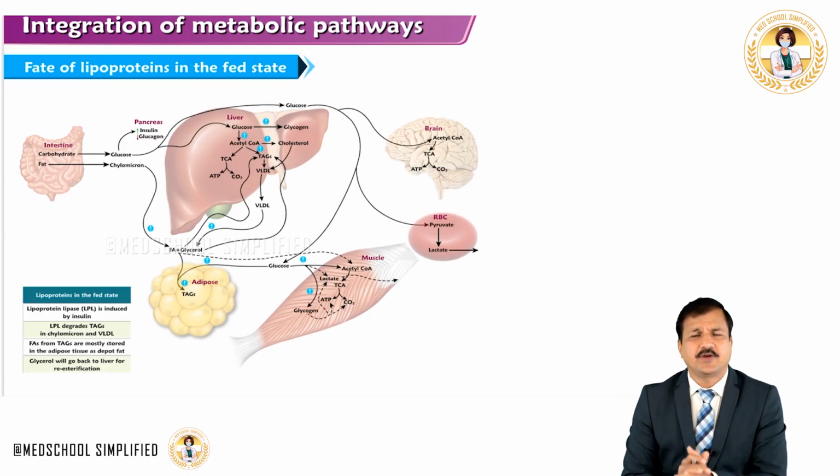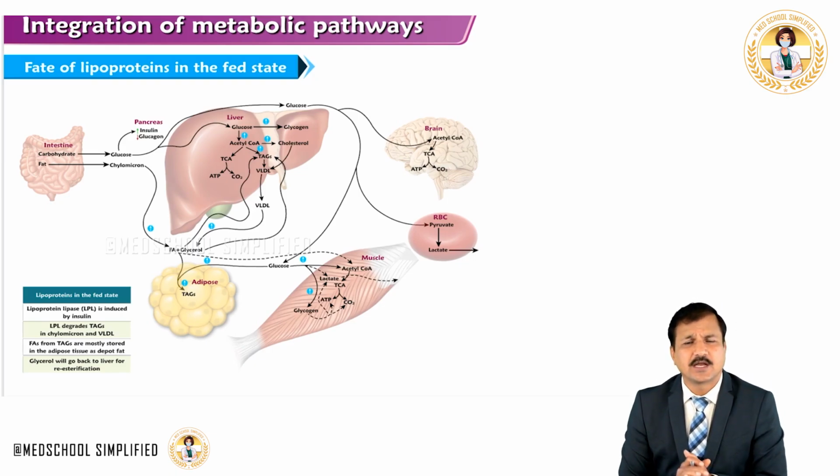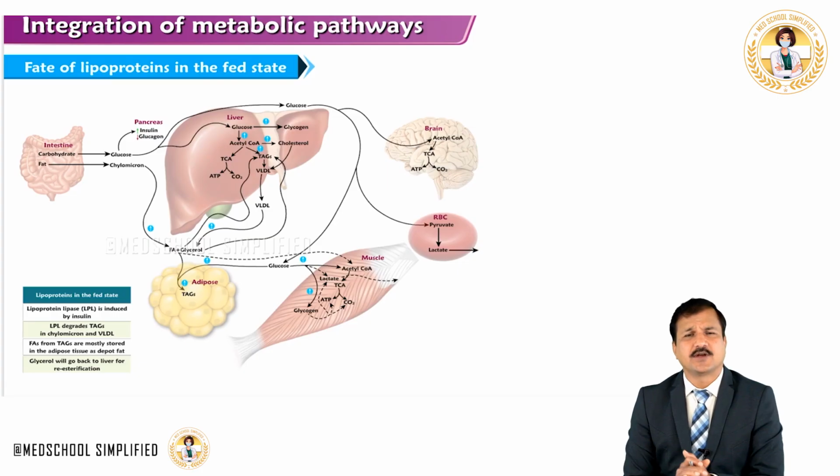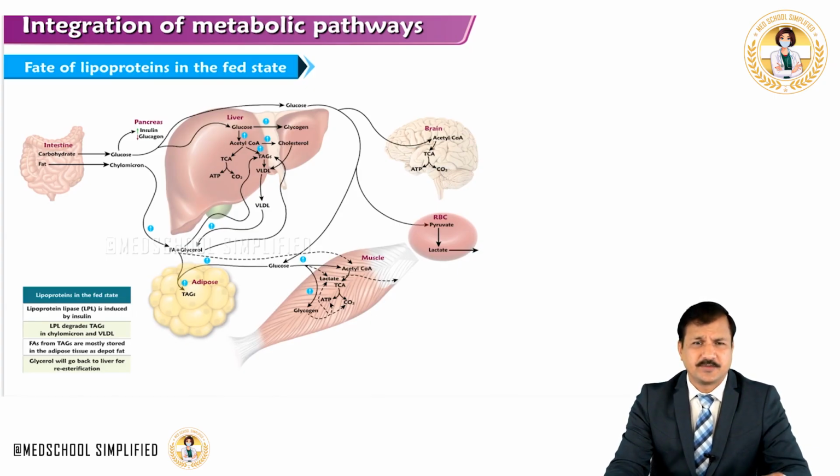So the fate of free fatty acid in the adipose tissue is shown here as storage as triacylglycerol. What happens to the glycerol then? Glycerol is taken back to the liver, and in the liver, glycerol is converted to glycerol 3-phosphate by the glycerol kinase enzyme, and it will participate in triacylglycerol formation.